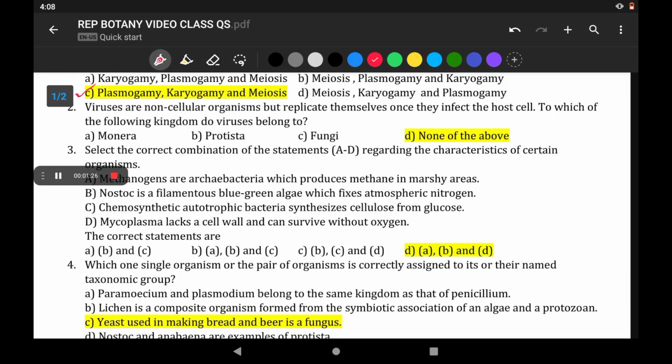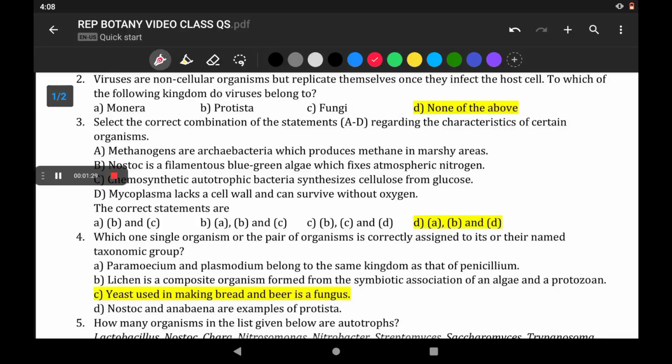So viruses are non-cellular organisms but replicate themselves once they infect the host cell. To which of the following kingdom do viruses belong to? Monera, Protista, fungi, none of the above. So the answer is none of the above, because they do not have any cell wall or cell membrane or cytoplasm and cell organelles. They are made up of only two chemicals, that is proteins and nucleic acids. So they are acellular in nature, because of which they have not been placed in five kingdom classification. That is the reason the correct option is none of the above.